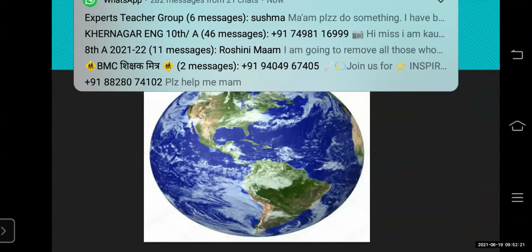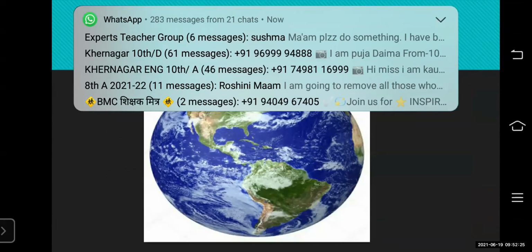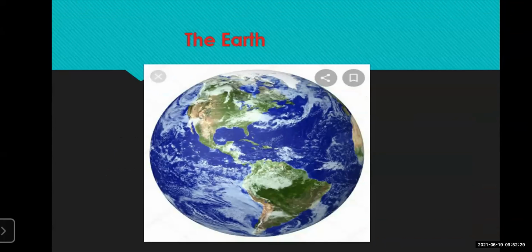Our earth was formed approximately 46 million years ago, and initially it was in a gaseous state. It started cooling through the process of radiation.